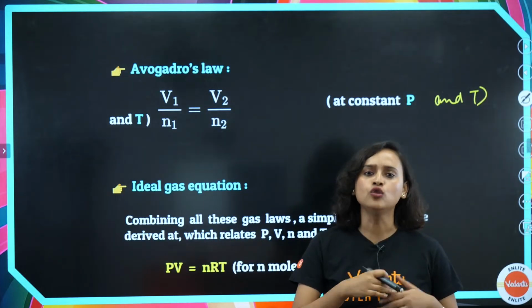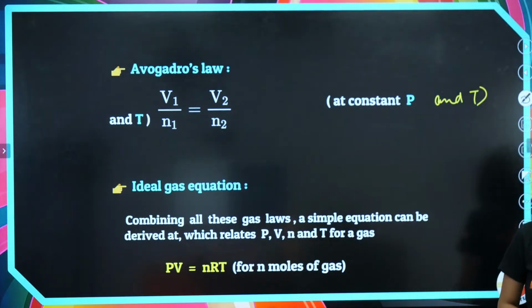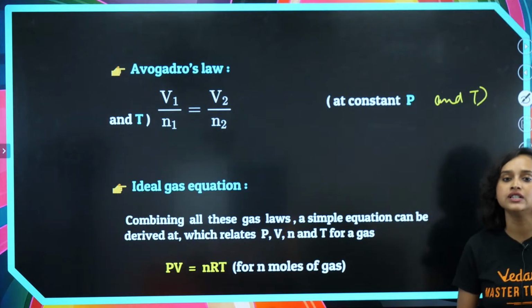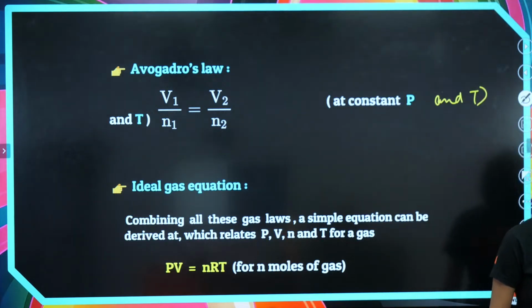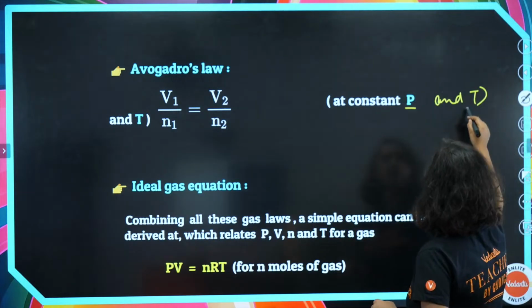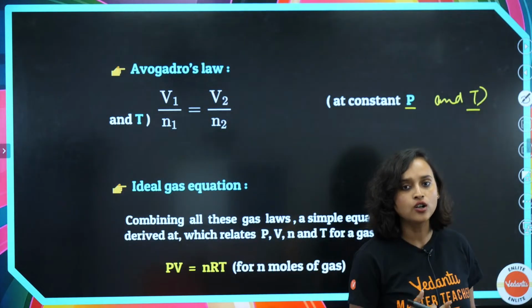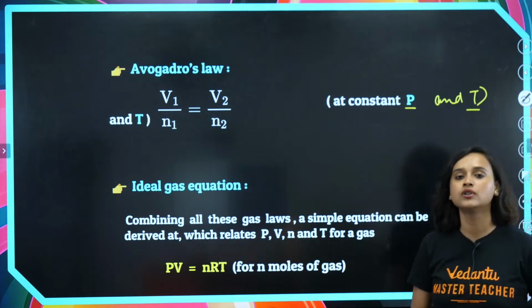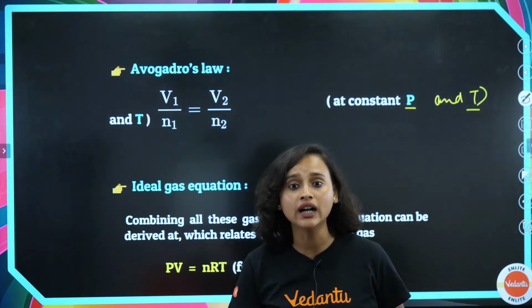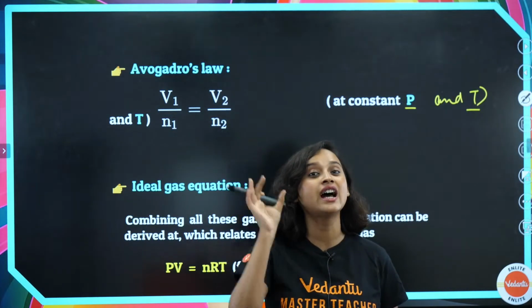So for any gases at constant pressure and constant temperature, equal volumes of all gases under the same conditions of temperature and pressure will have an equal number of molecules. That's why we arrived at that Avogadro number.